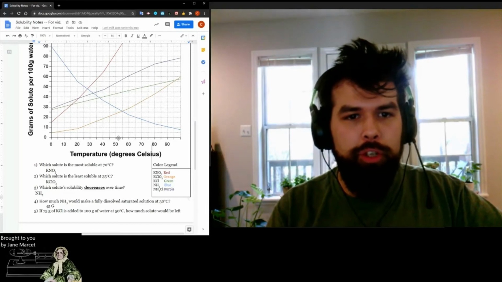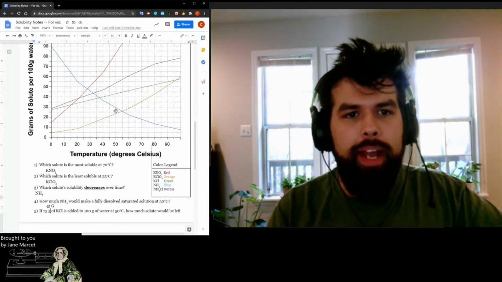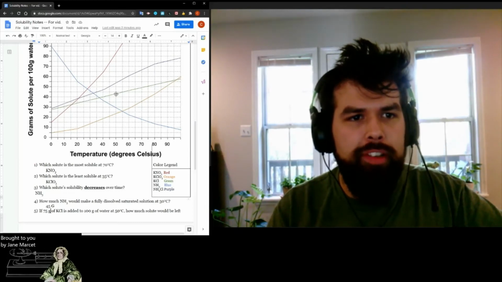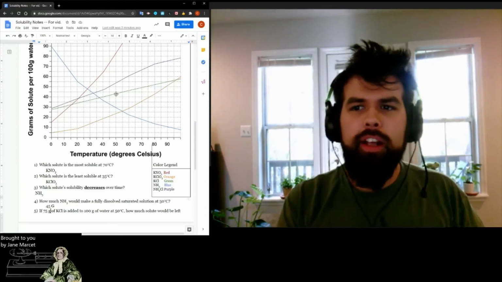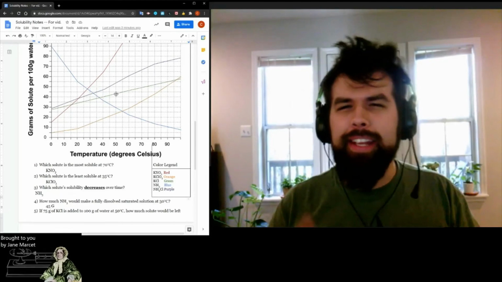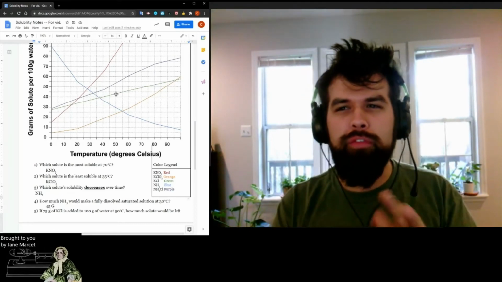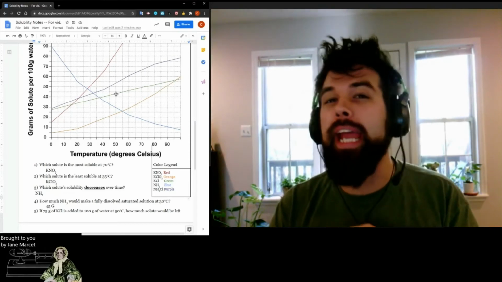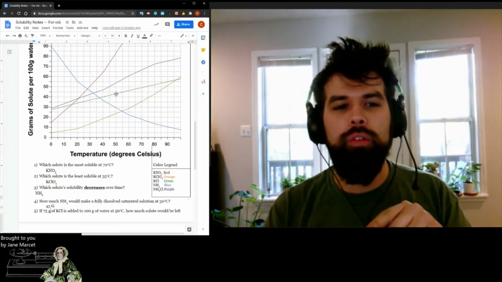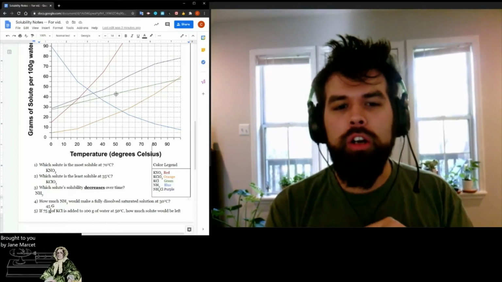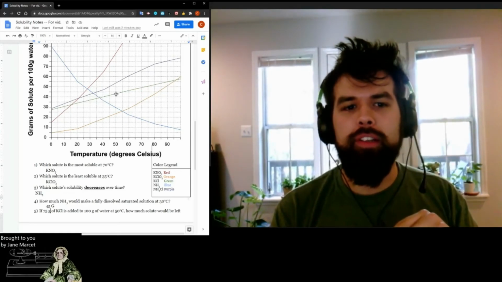I'm going to go to 50 degrees Celsius and then follow that up until I hit the green line. There we go. And that lands just under 40. So we'll say maybe 38. Again, it's a graph. We can be a little general about it as long as we're fairly accurate. I'm going to go with about 38 grams would dissolve in water at 50 degrees Celsius.